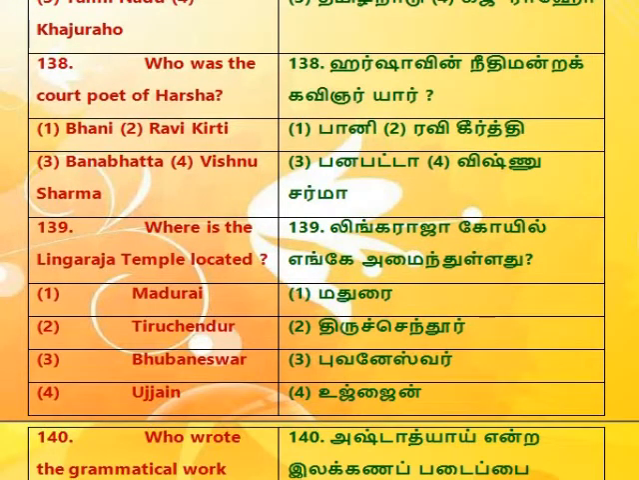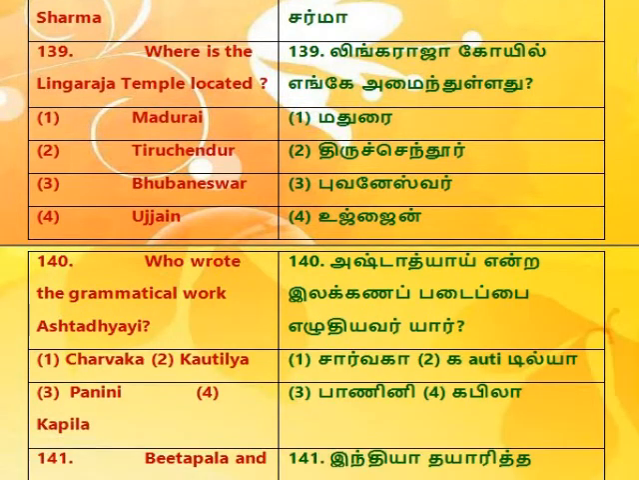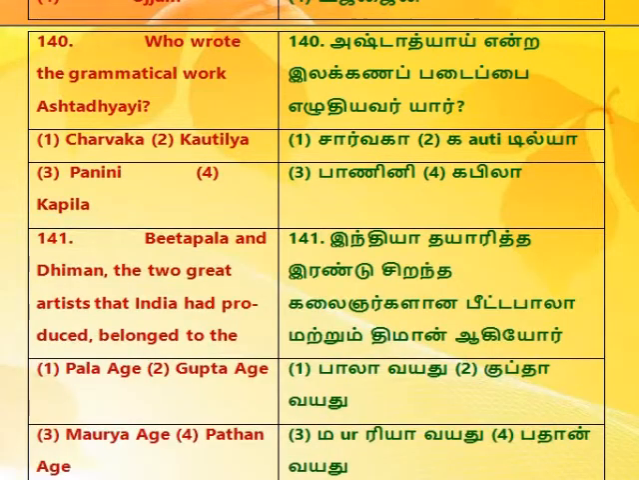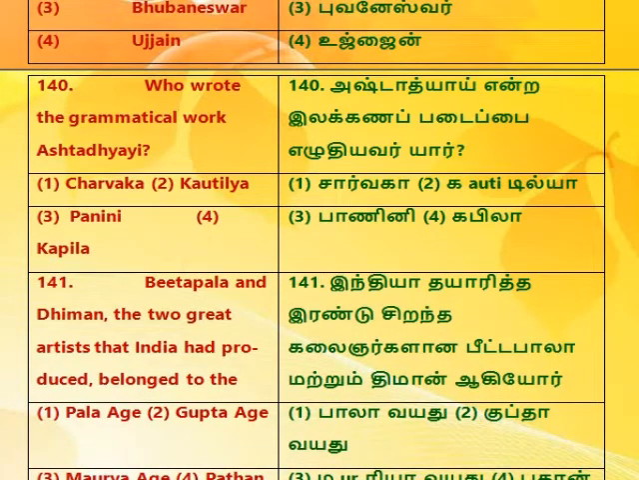138. Who was the court poet of Harsha? 1. Bana. 2. Ravikirti. 3. Banabhatta. 4. Vishnu Sharma. 139. Where is the Lingaraja temple located? 1. Madurai. 2. Tiruchendur. 3. Bhubaneswar. 4. Ajanta. 140. Who wrote the grammatical work Ashtadhyayi? 1. Charvaka. 2. Kautilya. 3. Panini. 4. Kapila.